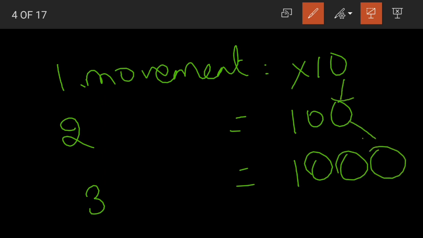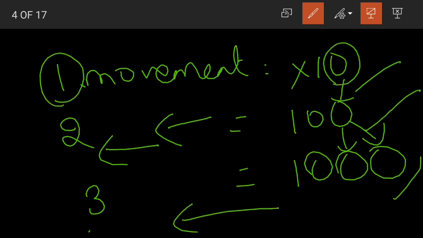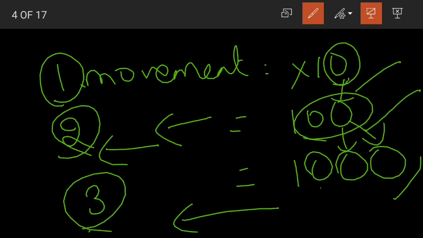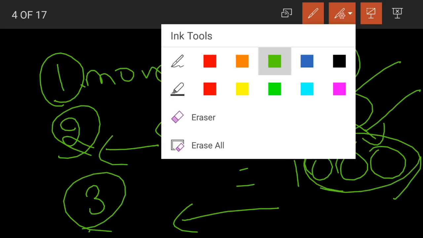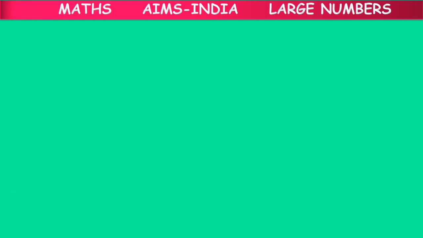Look at here, the number of zeros are increasing. The number of zeros are increasing for every increase in place. If it moves one place left, 10 times; 2 places left, 100 times; 3 places left, 1000 times. Okay, children? The number of places is equal to the number of zeros. 1 place 1 zero, 2 places 2 zeros, 3 places 3 zeros. Understood, children? Whenever a number moves to its left side on the place value chart, its place value will always increase by 10 times.